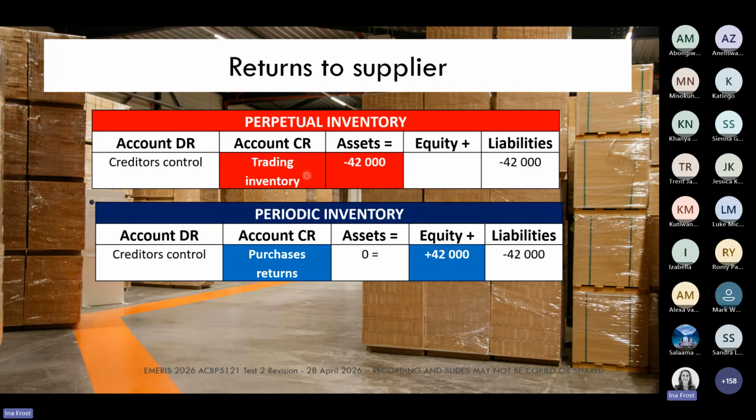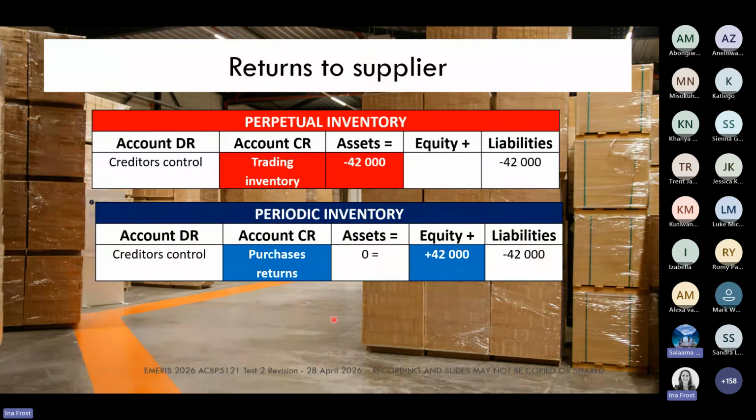On the perpetual inventory side, we are always just using the trading inventory account. But on the periodic inventory side, you can see we create new accounts. We have already created a purchases account, and now we're also creating the purchases returns account.